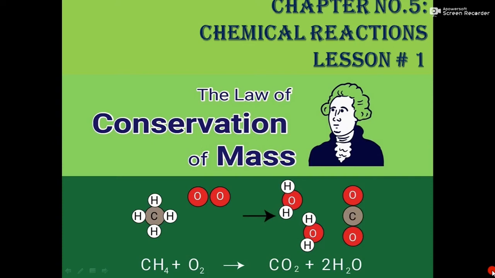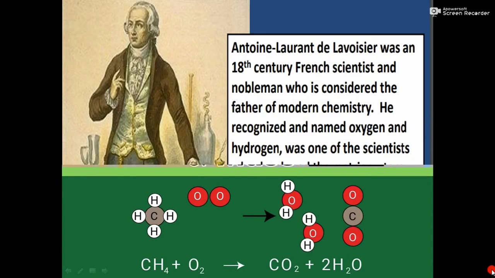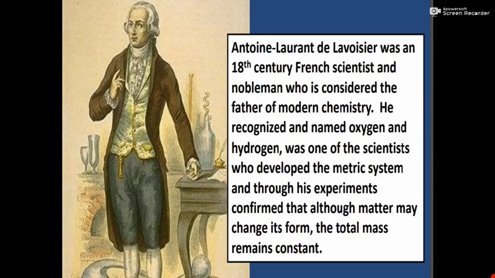The topic we'll study today is the law of conservation of mass. This law was proposed by French scientist Antoine Lavoisier, who is considered the father of modern chemistry. He not only recognized the most common non-metals, oxygen and hydrogen, but was also amongst those scientists who developed the metric system. Now, the metric system is a system used for measurements. The most recent metric system is the International System of Units, the SI unit system.